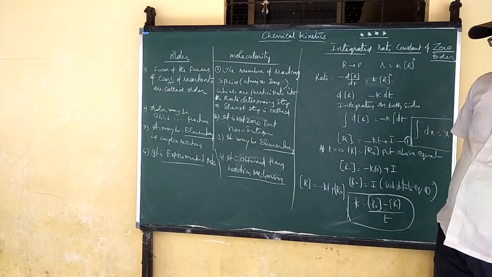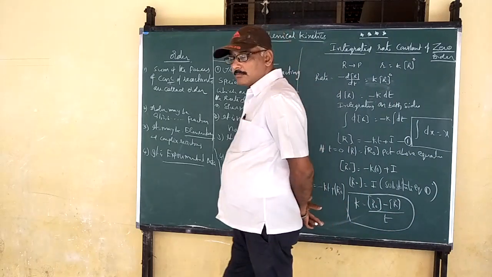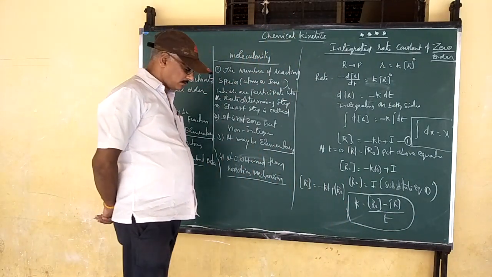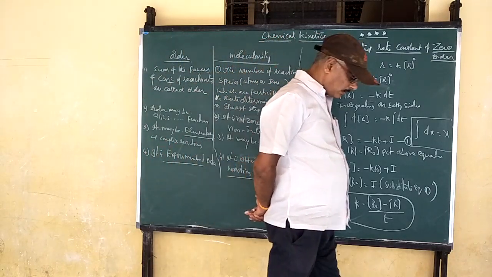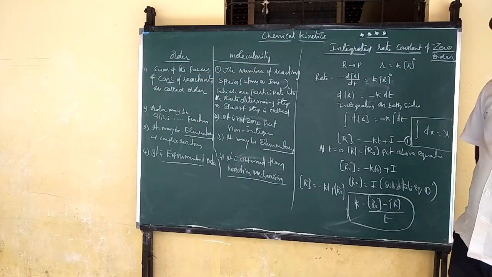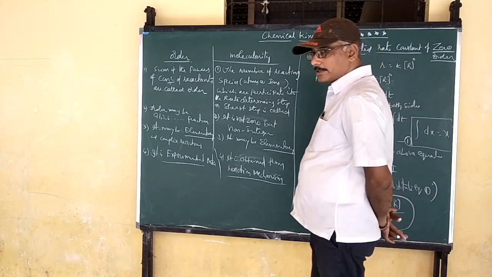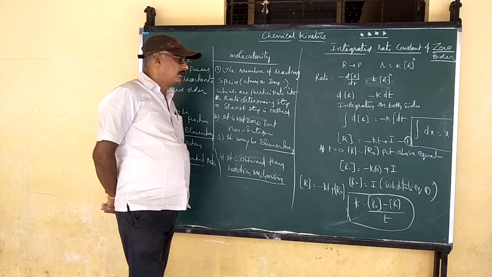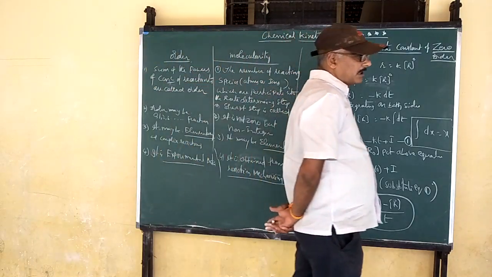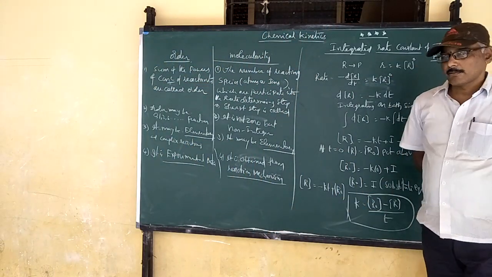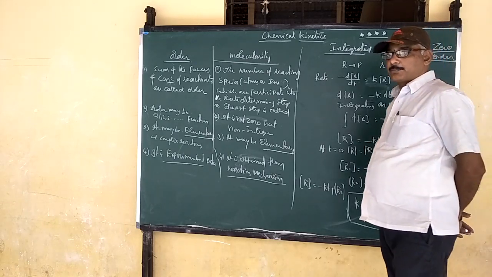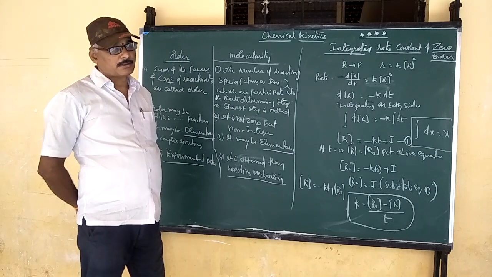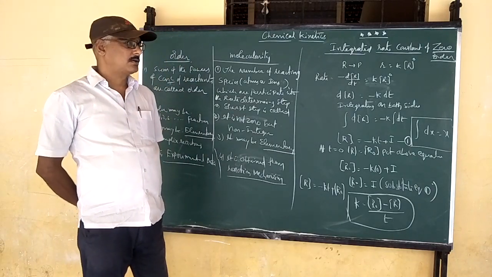The decomposition of hydrogen peroxide is a bimolecular reaction because two steps are involved. In the two steps, the slowest step gives the molecularity of the reaction. The final conclusion yesterday: in the decomposition of hydrogen peroxide, the first step is bimolecular, the second step is also bimolecular, and the main equation is also bimolecular. This was the last class.